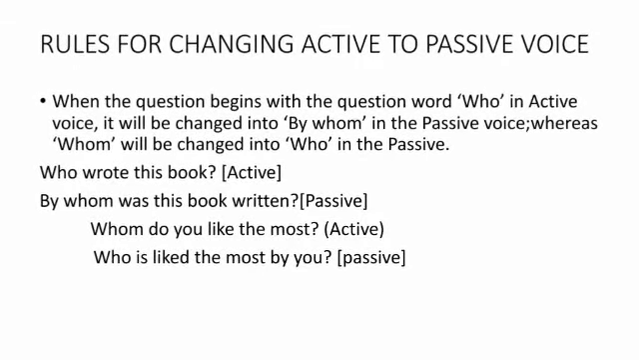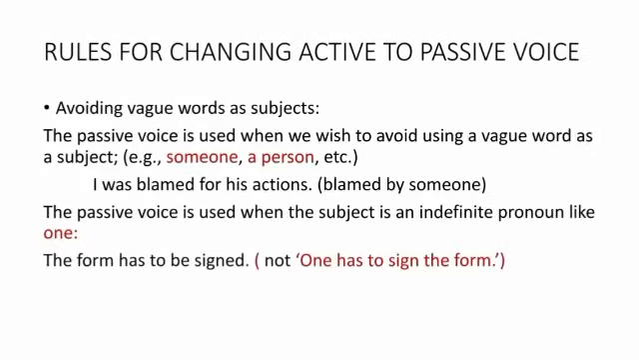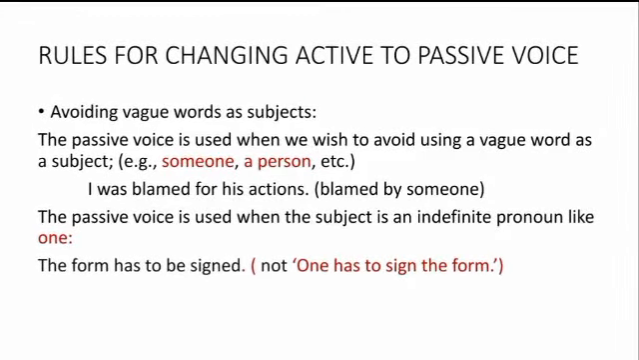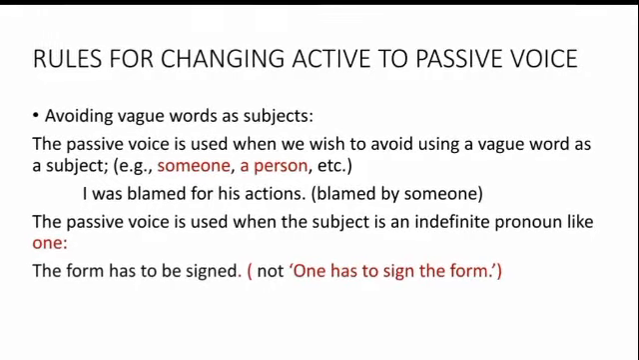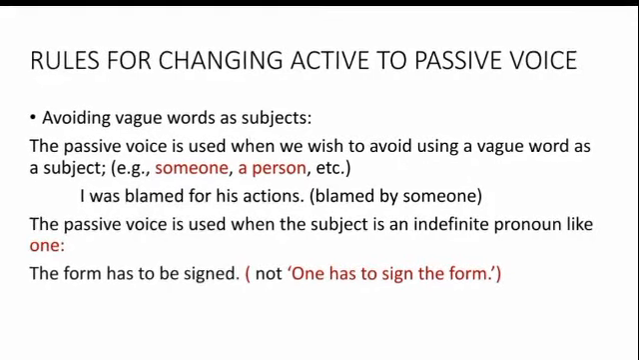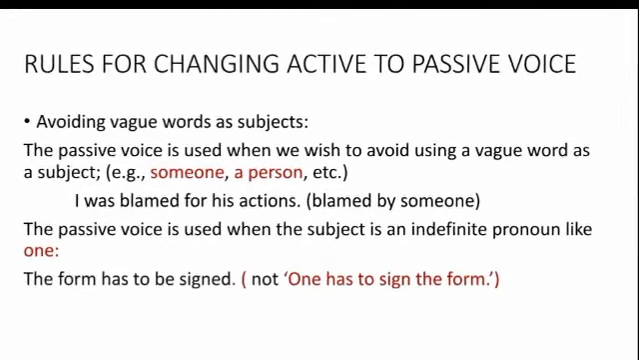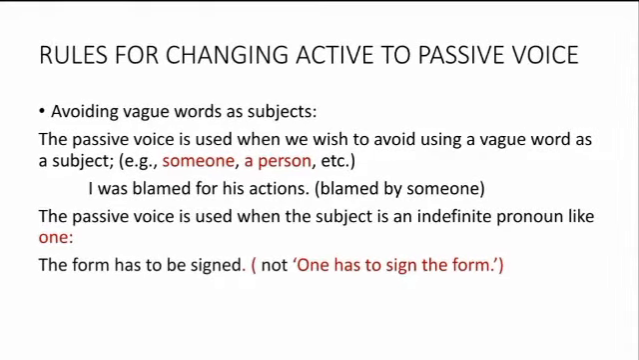Now we are going to discuss another rule: avoiding vague words as subjects. Vague means not clear. Who is the subject? The passive voice is used when we wish to avoid using a vague word as subject, like someone, somebody, one, a person, etc.